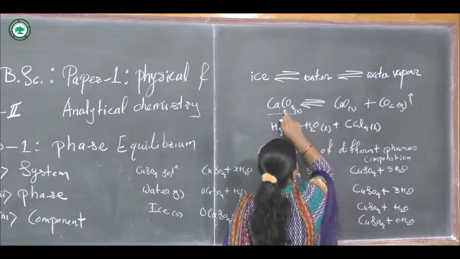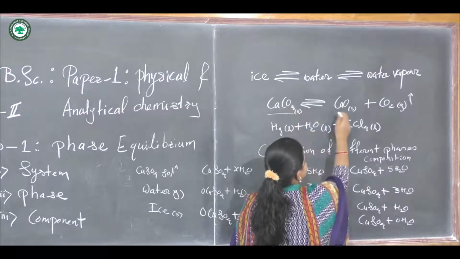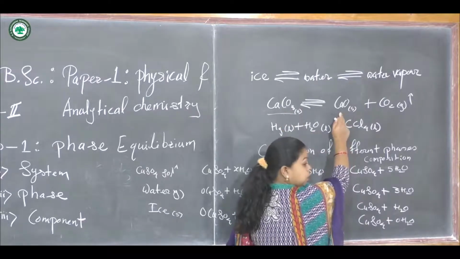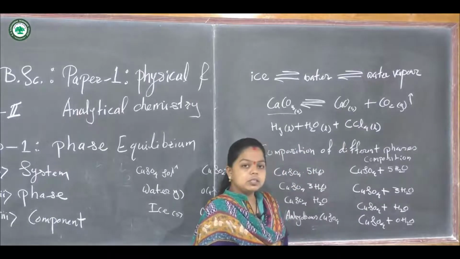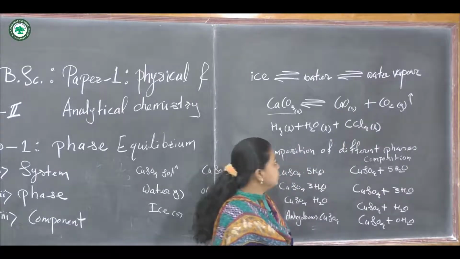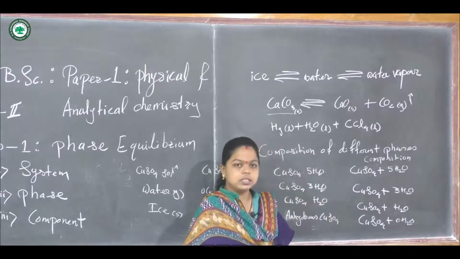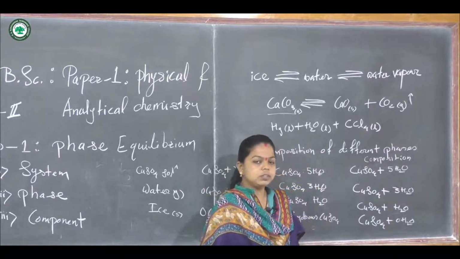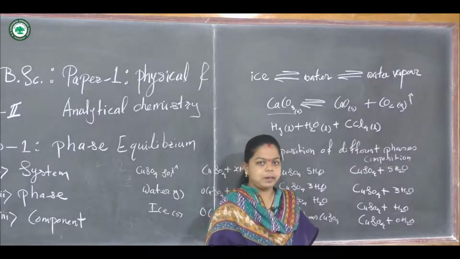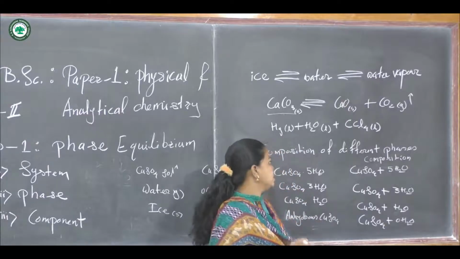So this is one component, one phase. Calcium oxide is another phase because it is a chemically distinct component, and carbon dioxide gas will form another phase. So for this reaction, 3 phases exist.